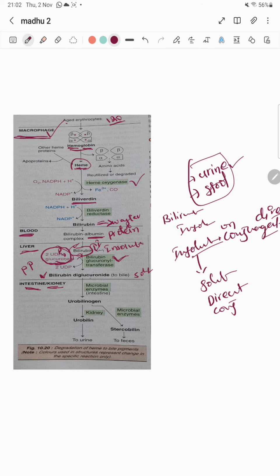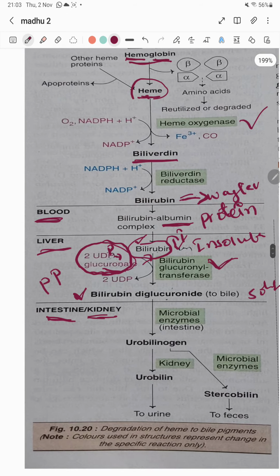Phosphate groups in the liver. Where exactly is it occurring? In a liver. You can see here, in a liver, you need phosphate. If you have phosphate, 2-UDP glucuronate will be formed, and this 2-UDP glucuronate will convert bilirubin into bilirubin diglucuronide. So the conjugation process will occur and eventually it will get excreted by the body.